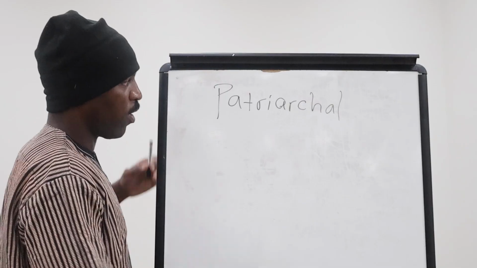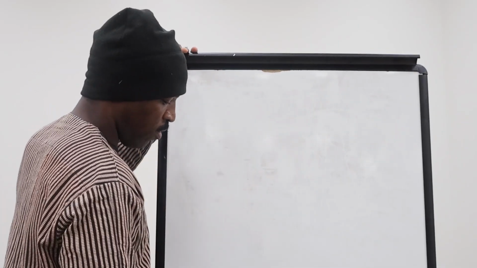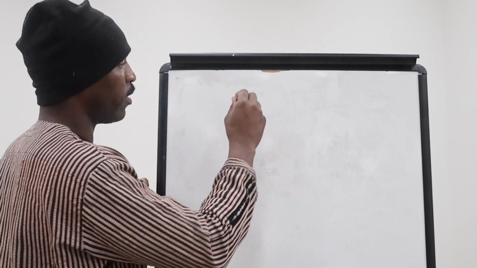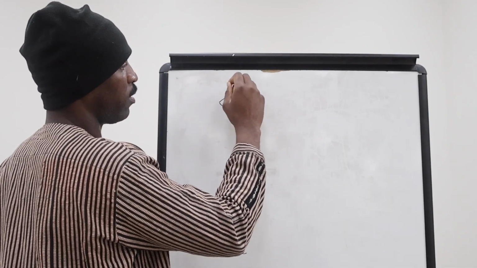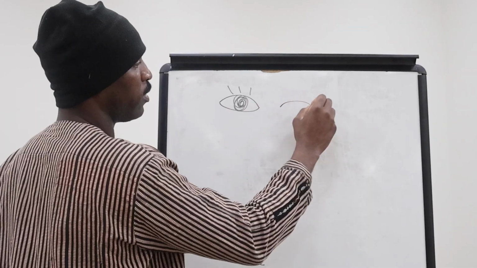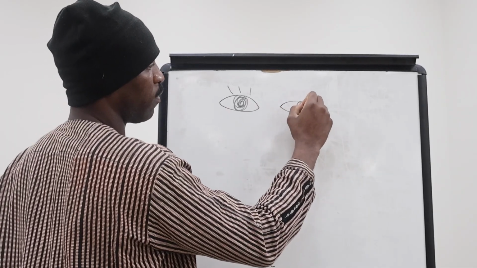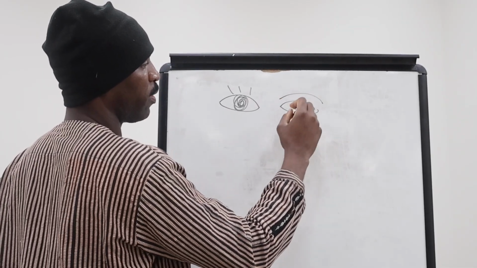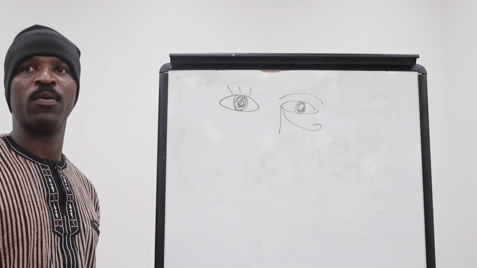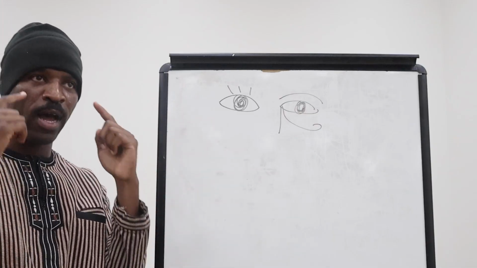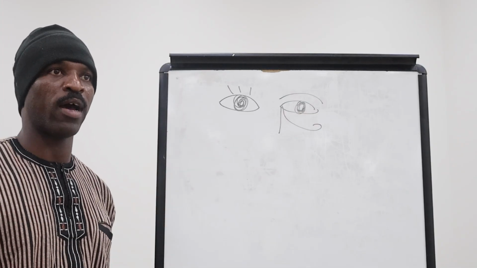I remember before, I don't know if you guys recall, but I said there were two ways that we can see, right? We see like this, and then we see like this. Okay, I explained this before, how this eye is your regular eye. You look with your eye, right?